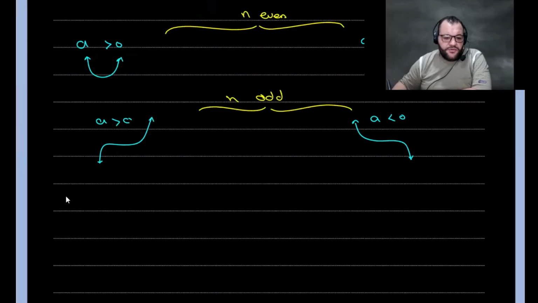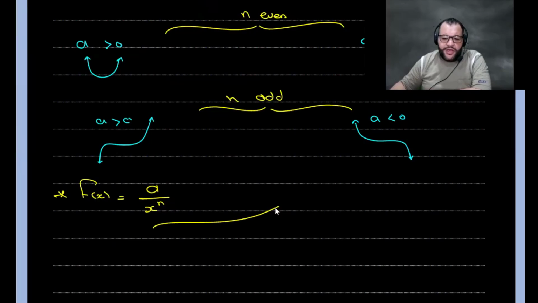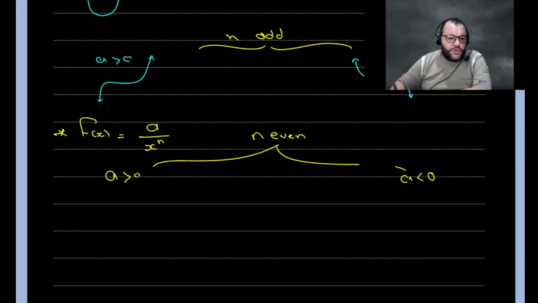But what if we have f of x equals a over x to the power n, where a is whatever coefficient we have? Now we have 2 cases. The first one: if n is an even number, and a is positive or a is negative. If a is positive, you will find that the graph has 2 sides like a parabola, this way.